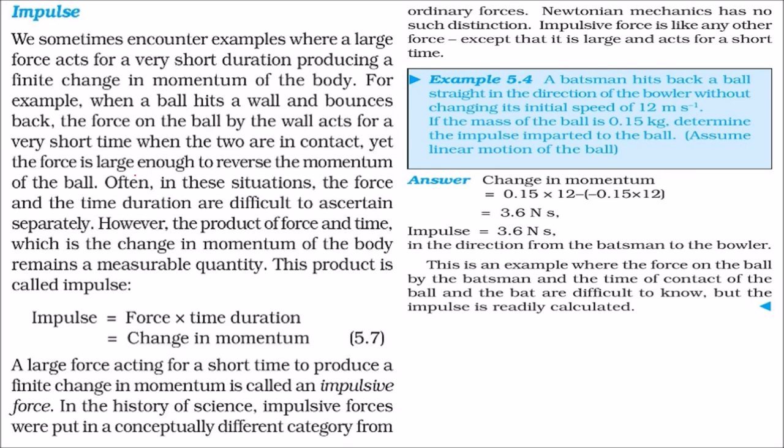The scenario here is that for a very small duration, a heavy force is applied. So we come to another variable or property in motion, which is the product of force into time. Force applied for a certain time, and this time is very less, and which is causing the change in the momentum, because velocity is being changed, so momentum is being changed, and this is the measurable quantity, and this we call it as impulse. So impulse will be simply force into time, which is equal to the change in momentum,